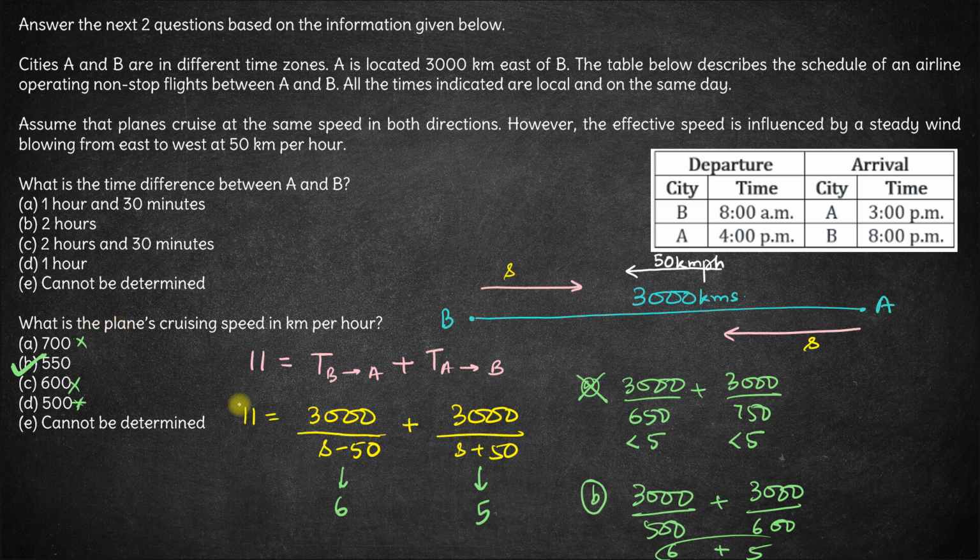Okay. Now let's come to the first question. What is the time difference between A and B? Now the plane starts from B at 8 AM and to go from B to A it takes 6 hours. So 6 hours after 8 AM will be 2 PM. So when the plane lands at A, it must be 2 PM at B, but at A it is 3 PM. So at the same point of time, B is at 2 PM and A is at 3 PM. Hence the difference between the two times is 1 hour. Option D is the correct answer here.